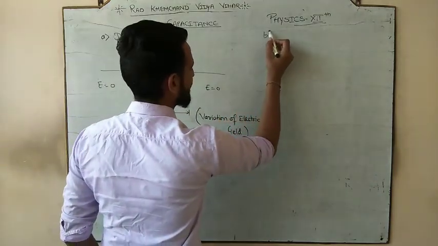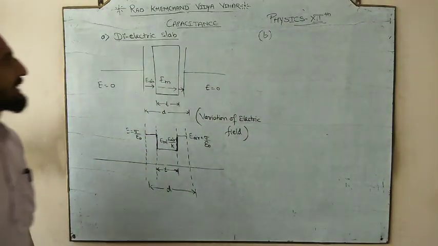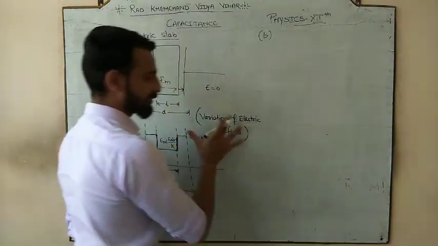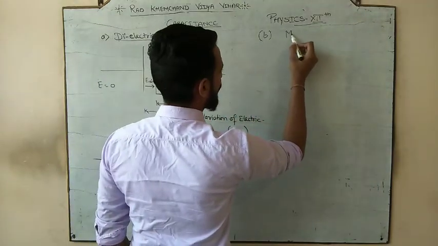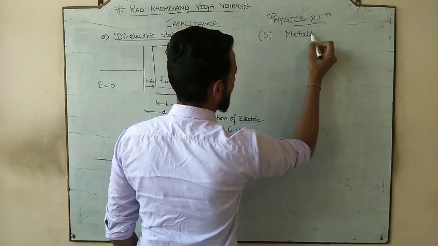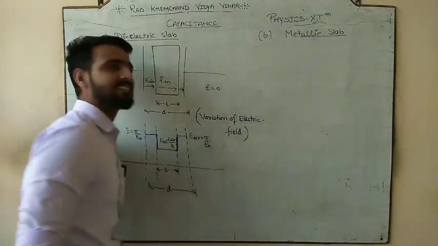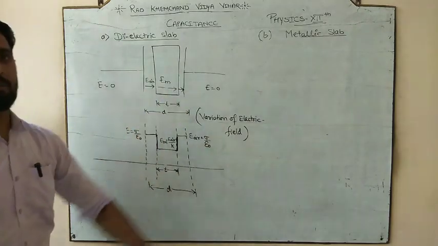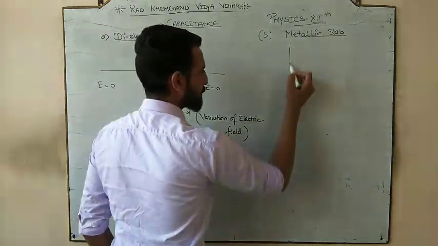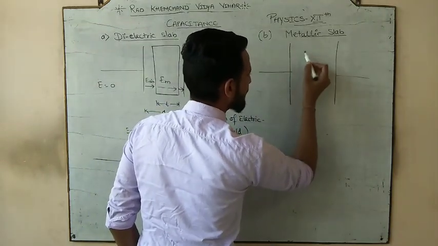The second point that I want to discuss is the variation of electric field when a metallic slab is inserted. When the metal slab is inserted, not the dielectric. Here, instead of the insulator, let us insert a metal slab. So this is our parallel plate capacitor.